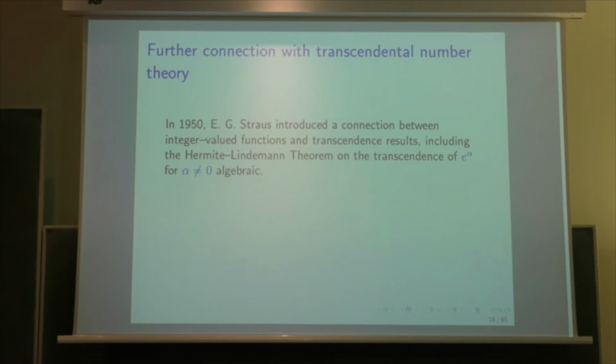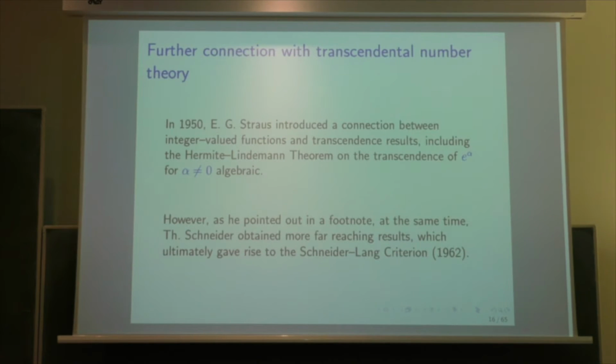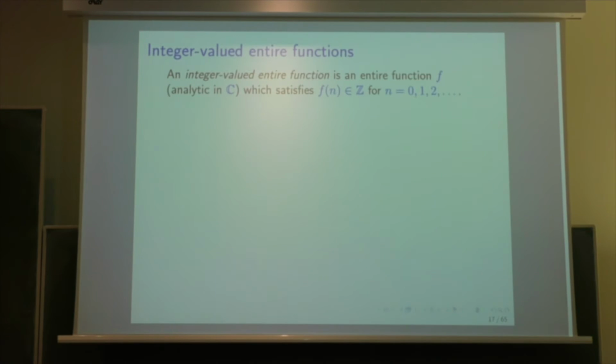But at the same time, in a footnote which was added to the proof, Strauss pointed out that Schneider obtained further results just the year before, which gave rise to the Schneider-Lang criterion, but I will not go further into transcendental number theory. And now I will come back to the topic of integer-valued entire functions.